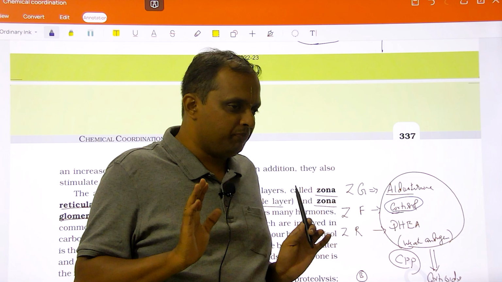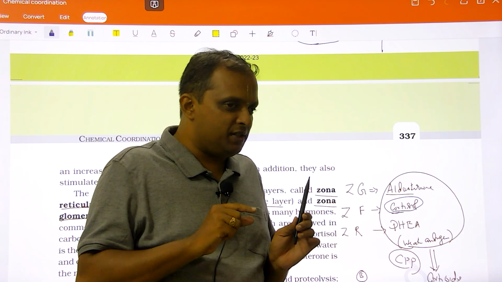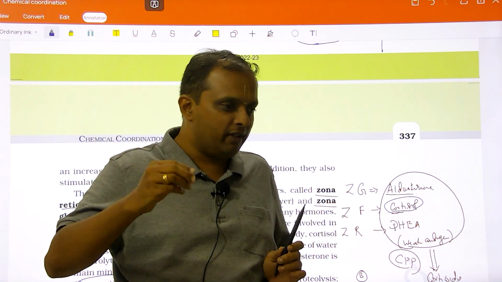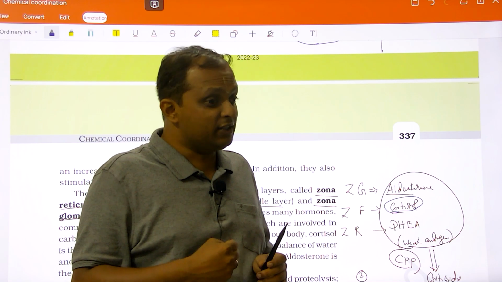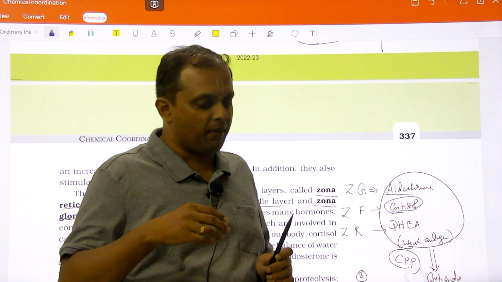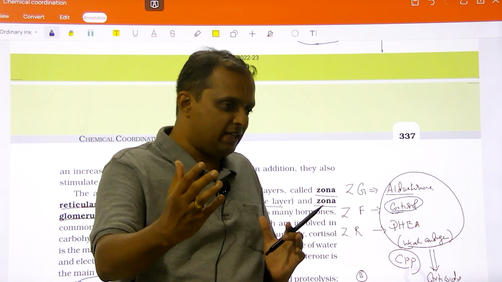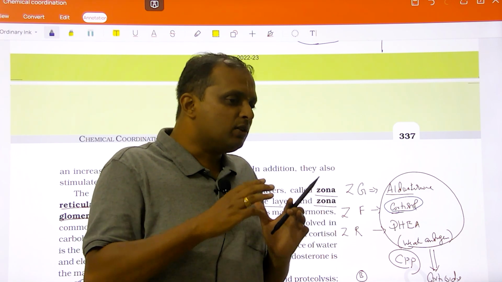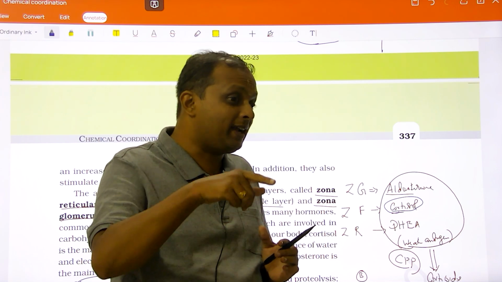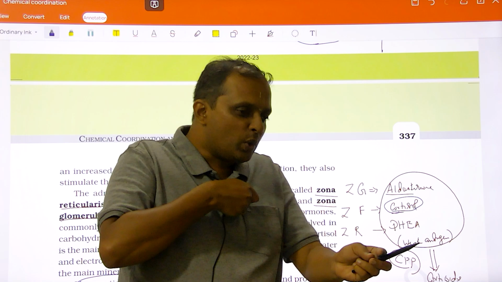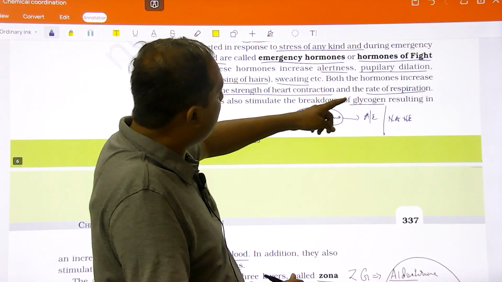He is to be alert, right? How is more food supplied, when the person cannot eat during emergency? So whatever has been stored will get mobilized. How is glucose stored? Glycogen. Where is it stored? Muscle and liver. Just like in plants glucose gets combined to form starch, likewise in animals glucose gets combined to form glycogen. And the glycogen will get broken down to glucose, which is a catabolic reaction, and that glucose through increased blood supply will reach the cells, and it's clearly mentioned that rate of respiration is also increased.